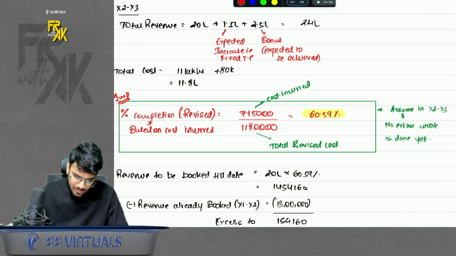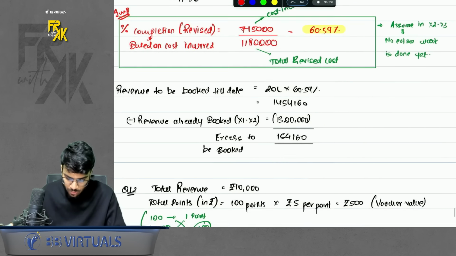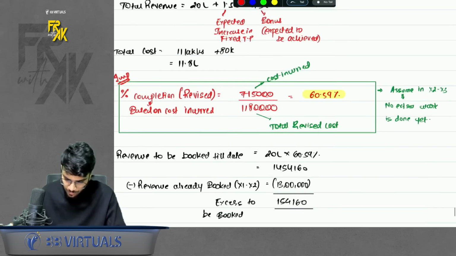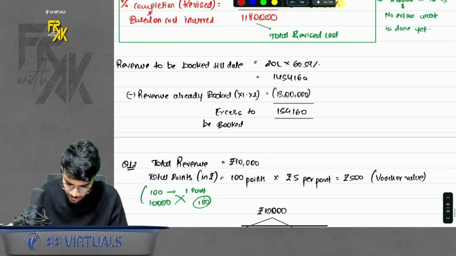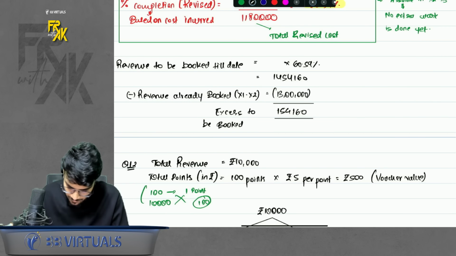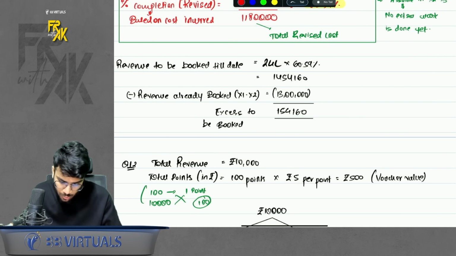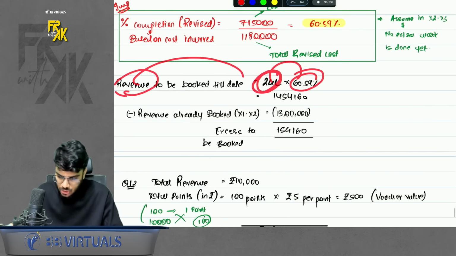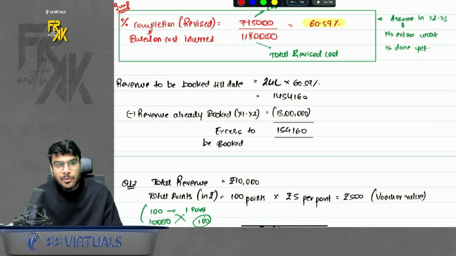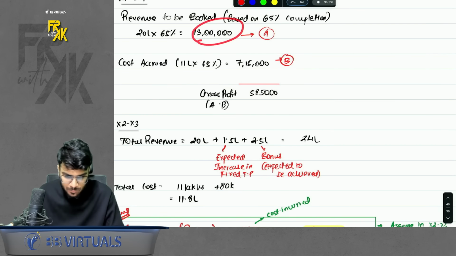So that means now the revenue that should be booked should be on the revised amount, that is 24 lakhs. Acha, please rectify this. I have written 20 lakhs, it should be 24 lakhs. Really very sorry for the silly mistake. So revenue booked should now be on the revised revenue as per the revised percentage completion. So this is the revenue that you will book, 24 into 60.59%, out of which 13 you have already booked, so balance you will book excess.